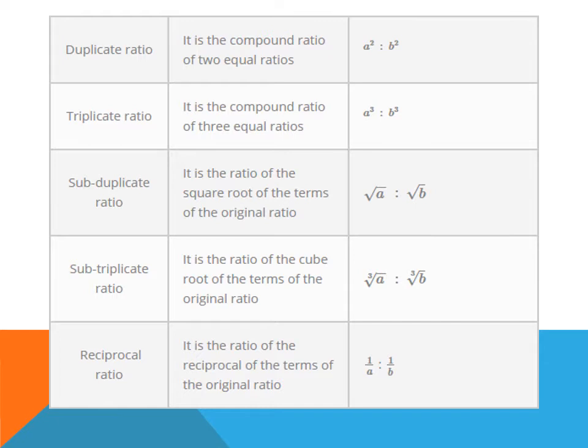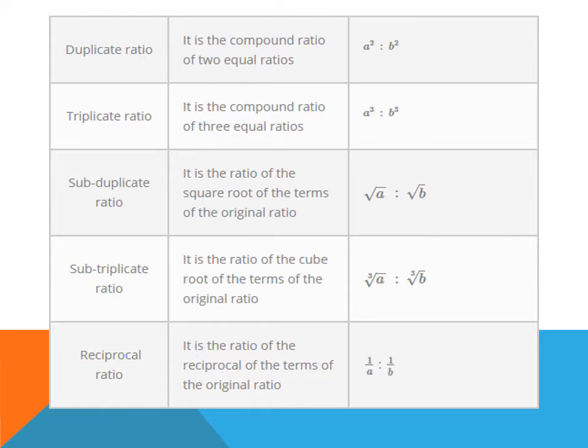Next, subduplicate ratio. Subduplicate ratio is the ratio of square roots of the terms of the original ratio, that is root A upon root B. Next, subtriplicate ratio. Subtriplicate ratio is the ratio of cube roots of the original ratio, that is cube root of A upon cube root of B.